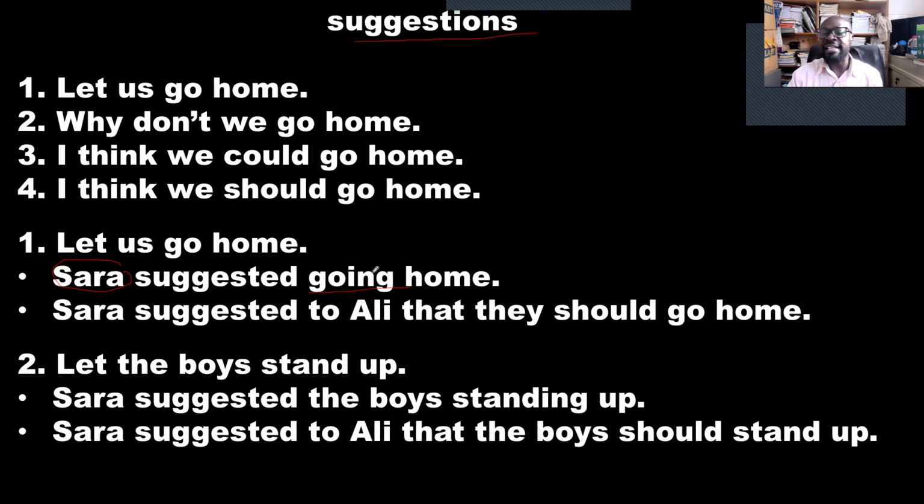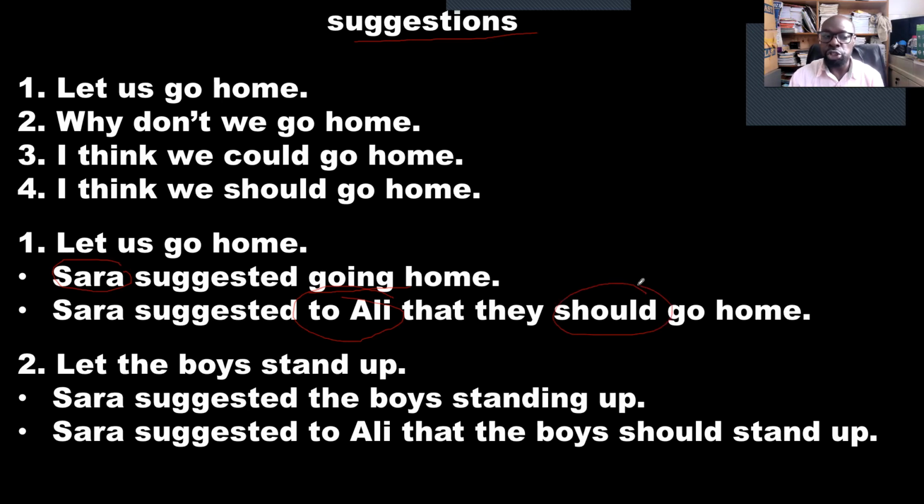Sarah suggested going home. The second way, you can say Sarah suggested to Ali. Sarah is suggesting to... Number 2, you can put the person you are suggesting to. So in such sentences, you may put the person you are suggesting to or you leave it out. If you leave it out, which is actually better, we use verb plus ing. Sarah suggested to Ali that they should go home.